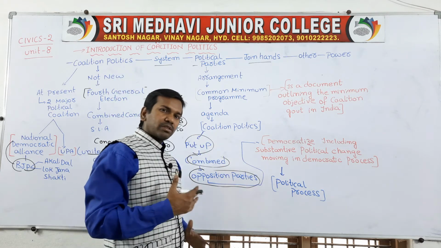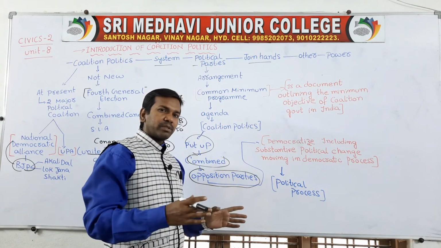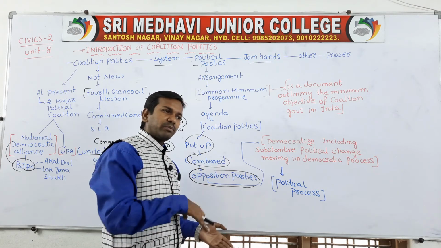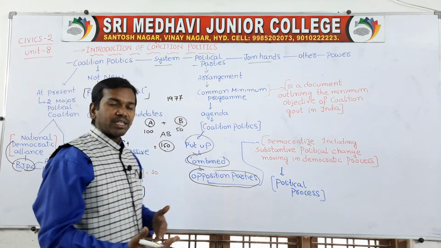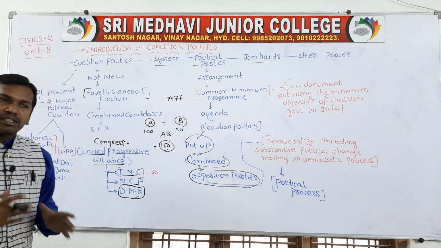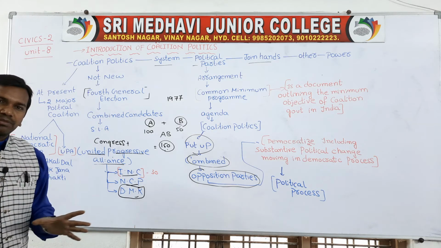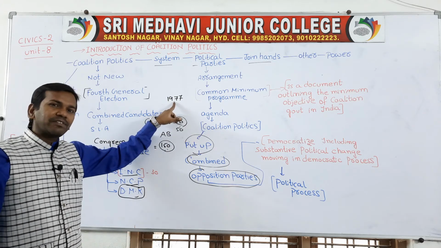So coalition governments are mainly formed in a democratic way. Different coalition governments are formed by opposition parties, which combine together to defeat ruling parties. Most of the time this is what happens. For example, if the ruling party is very strong, all the opposition parties combine together, and this happened in the 1977 general election.